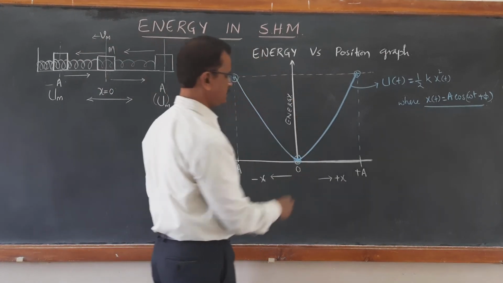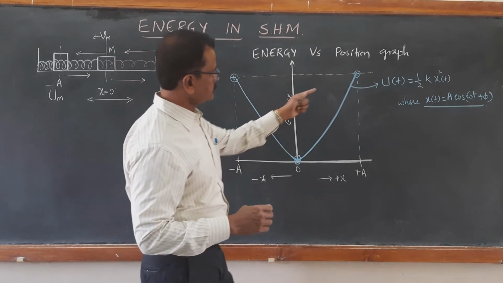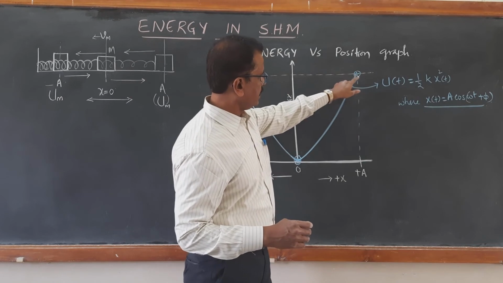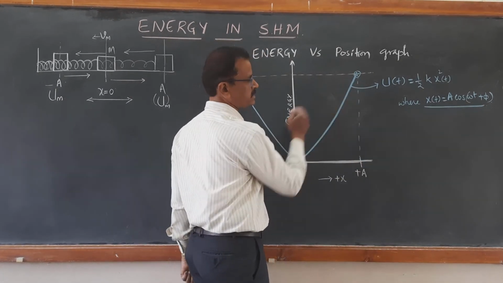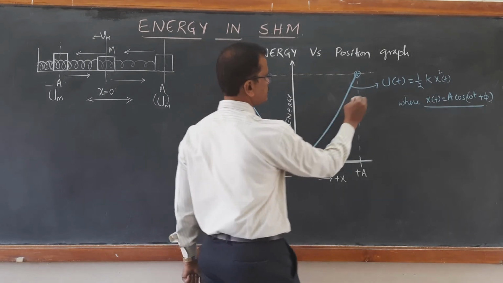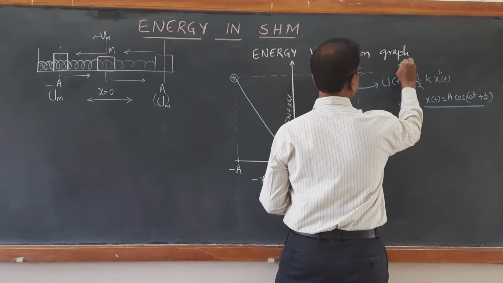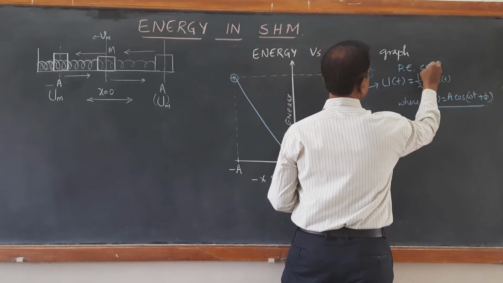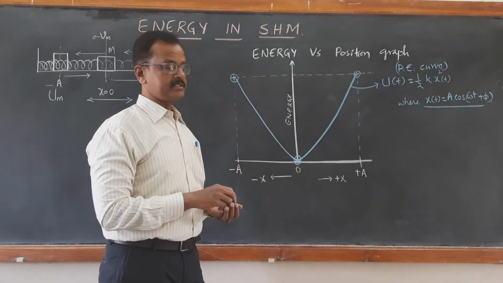Symmetric about the equilibrium. First I have drawn the potential energy curve. Now I am showing this is the E curve, and now I am showing the kinetic energy curve.